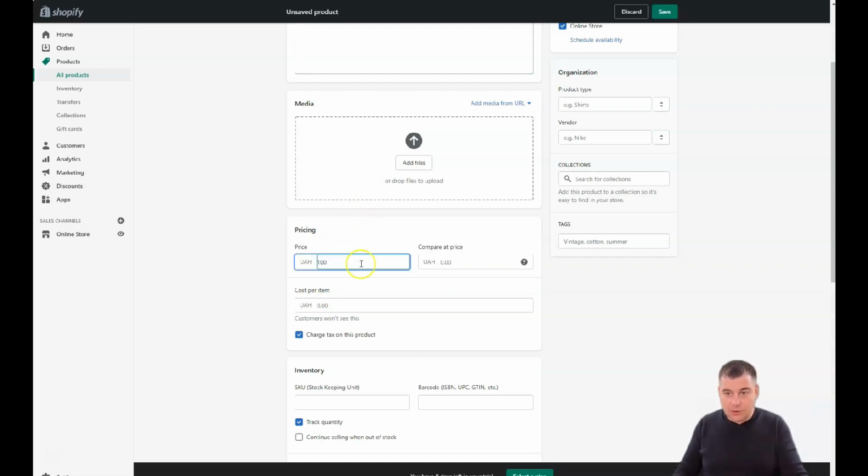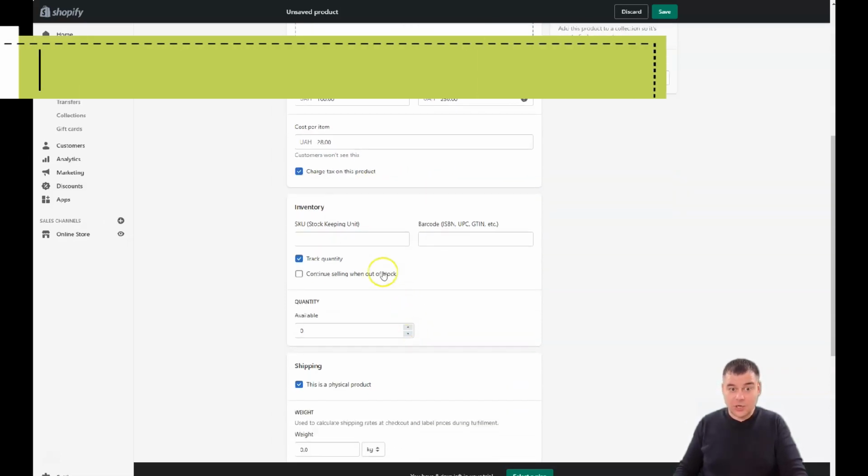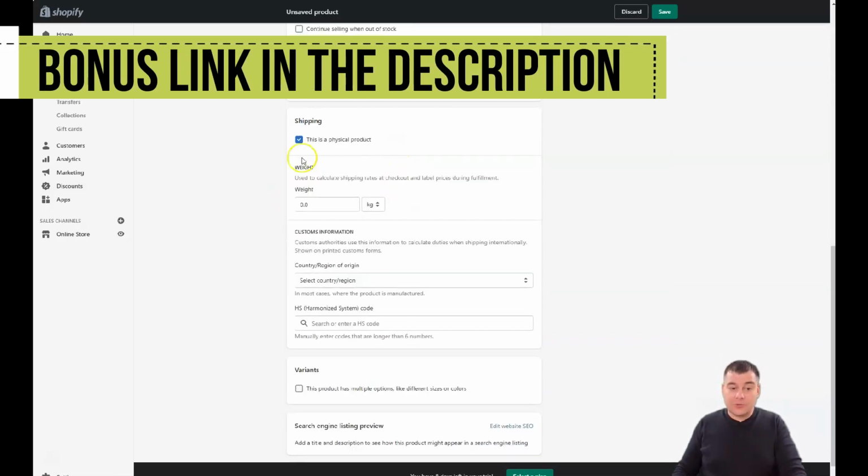For example, it's 100 for the item. I don't know which item that is. Compare at price, for example, 150, will be crossed out here. Cost per item: if you're using the drop shipping method, it can be handy. For example, it's going to be 28. You buy it for 28 and sell for 100, that's a margin of 72%, and profit, you see. Charge tax on this product: if you're in the US, you need to charge tax on this product. Inventory quantity, how much is available, and so on.